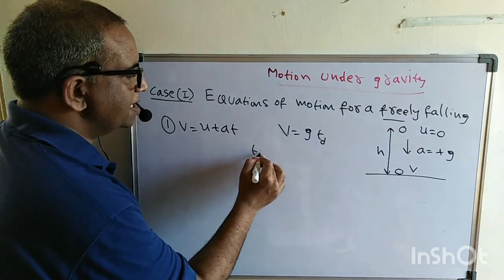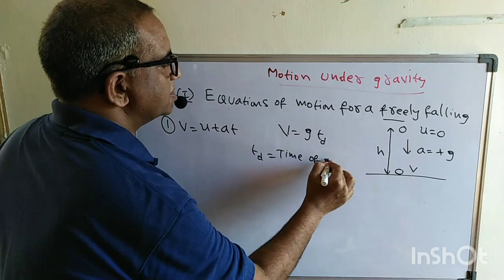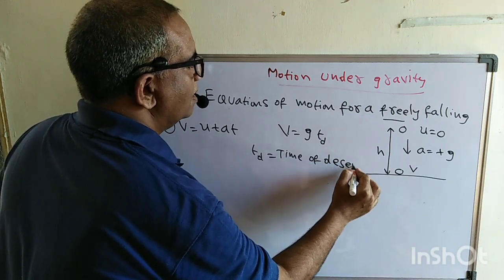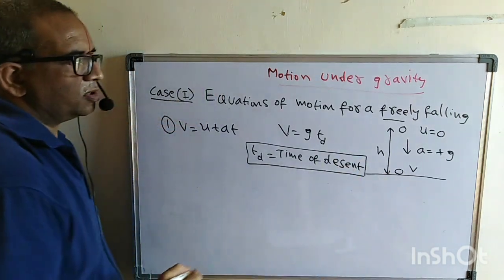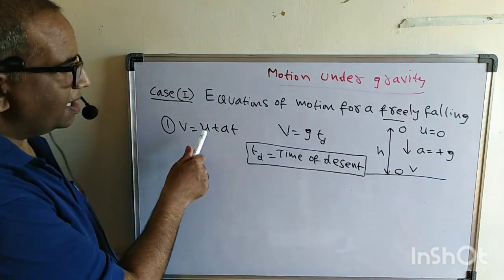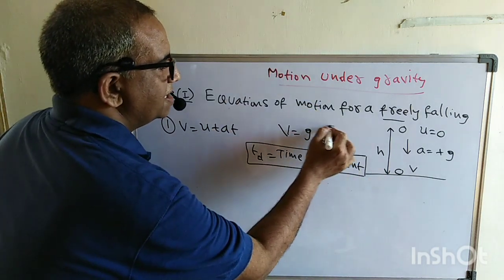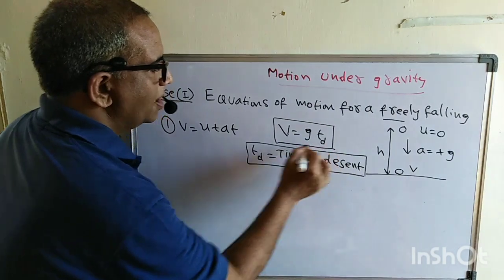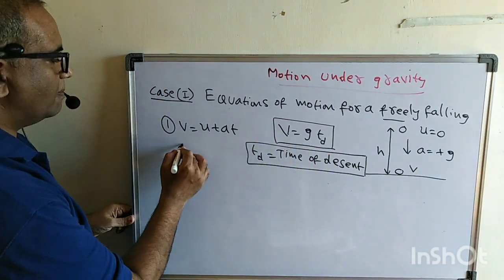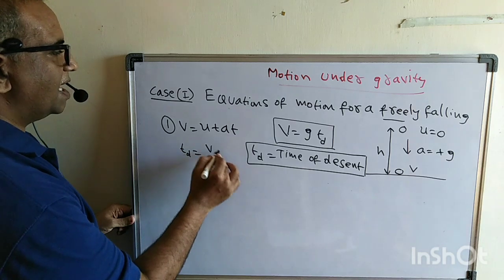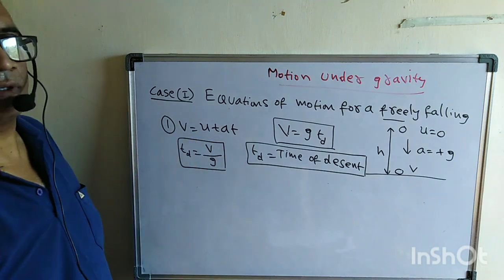What is this t_d called? This is called the time of descent. Very, very important. Please note down. When the body is just dropped, the final velocity is g into t_d, where t_d is nothing but the time of descent. Therefore, the formula for time of descent is the final velocity by g. Another important point.